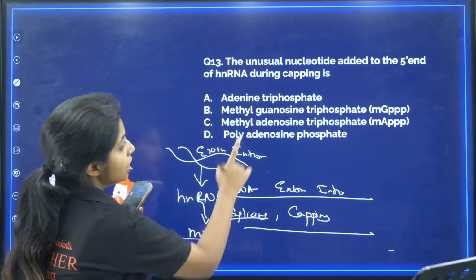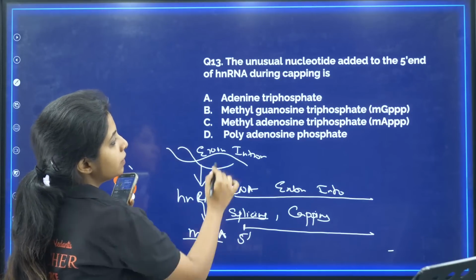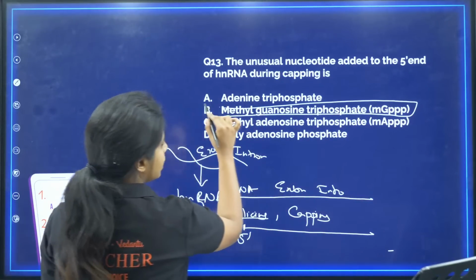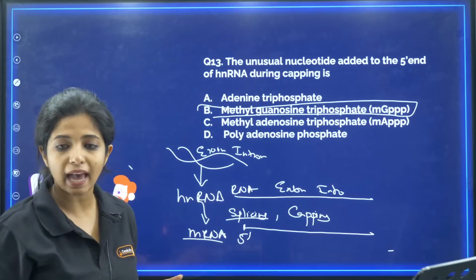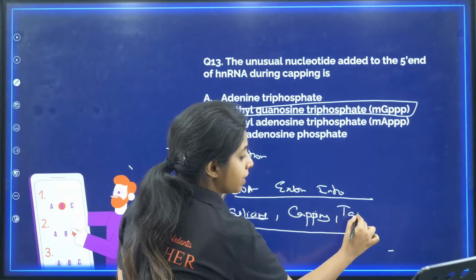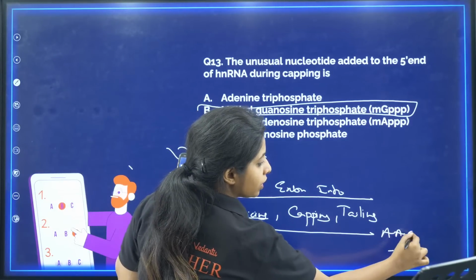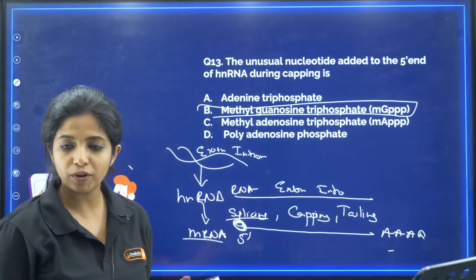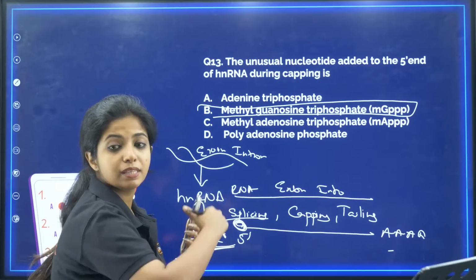What happens in capping? At the 5' end of the hnRNA, my dear children, methyl guanosine triphosphate is being added. And then there is tailing also. Capping, splicing and tailing. In tailing, you are adding an adenine group over here. And now when it is ready, it is known as messenger RNA or mRNA, and it will be sent outside.